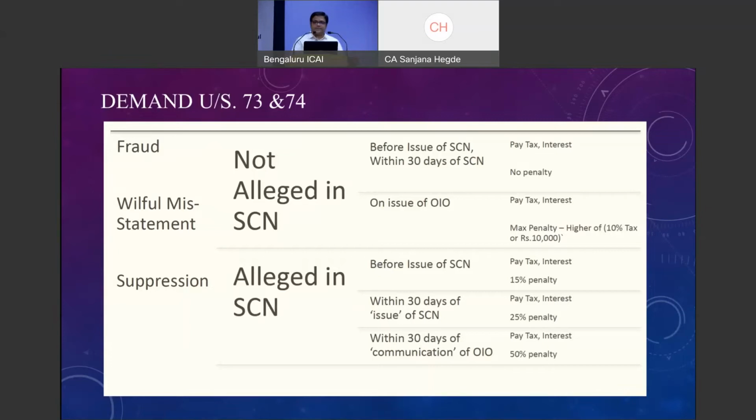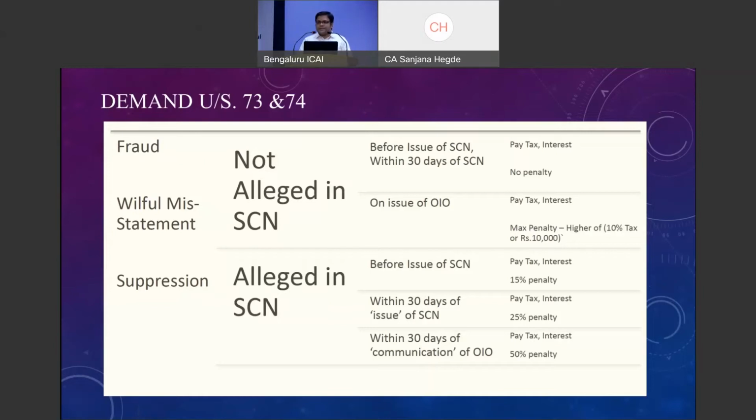Definitely he can come out without payment of any penalty. But conditions apply. This no penalty clause will be applicable only when the amount that is paid is not a self-assessed tax. Only then can you claim this benefit of zero penalty.